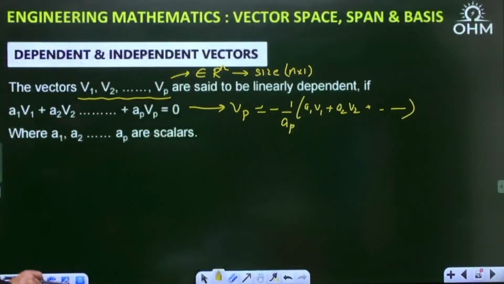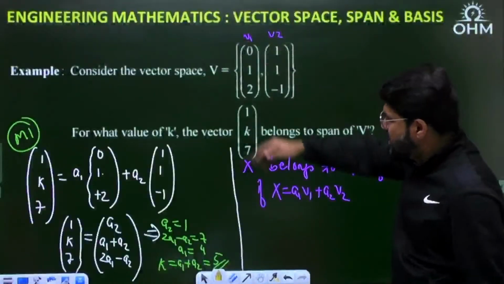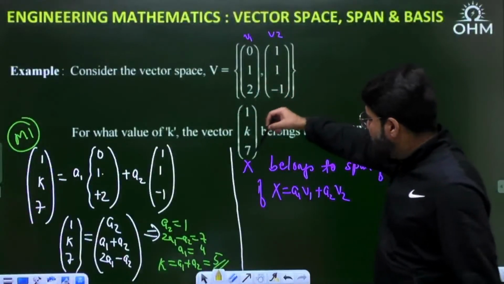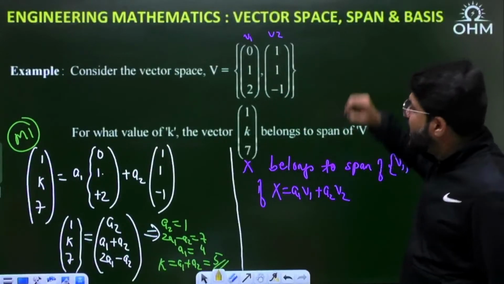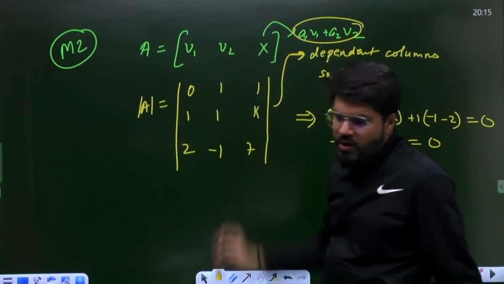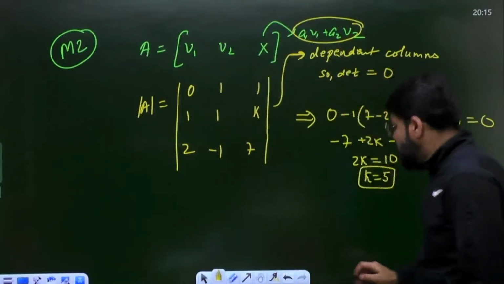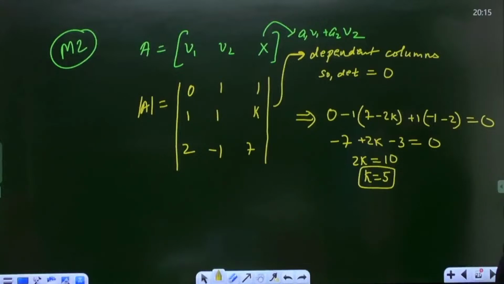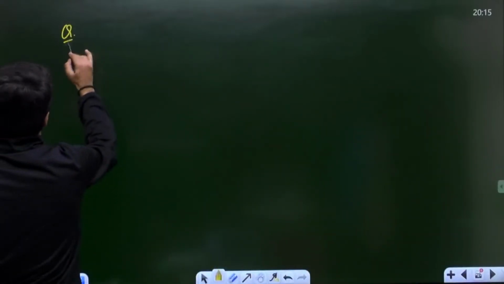Now, before I tell you the official method, think again, taking the example of what I told you. x belongs to the span of v1, v2 means x is a combination of v1, v2. That means the third column becomes dependent on the other columns, and whenever there are dependent columns, the determinant must be 0. Taking the motivation from this example, before I show you the official method, let me write down three random vectors.